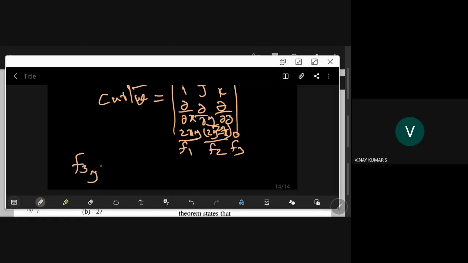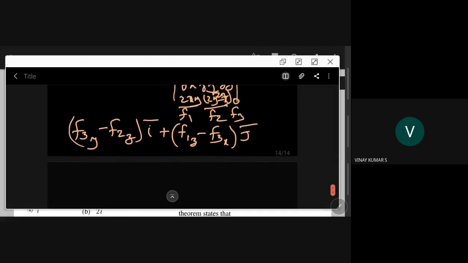F3 y minus F2 z, you have i bar, then everything is a rotation. Plus, after F3, F1 will come; after y, z will come, minus F3 z x; after i bar, j bar will come.